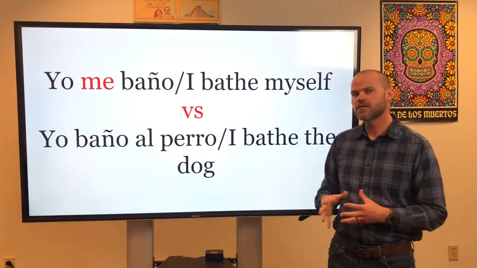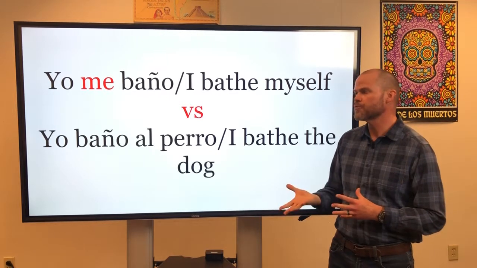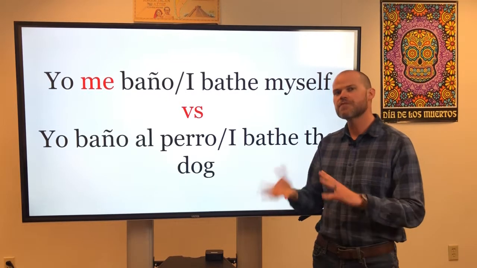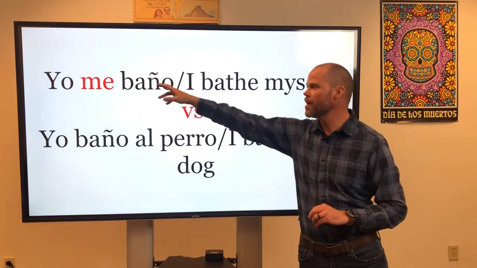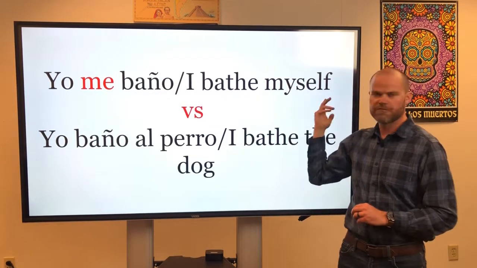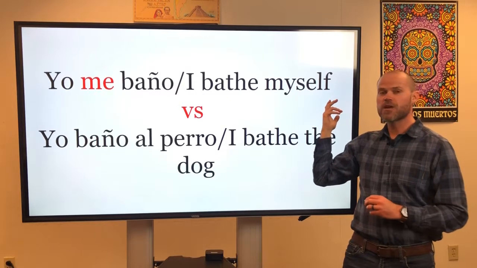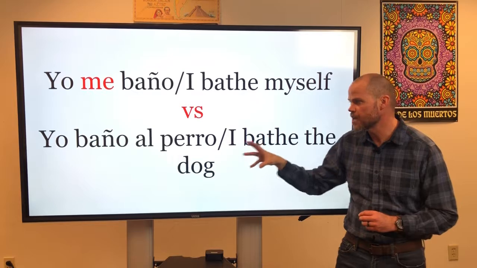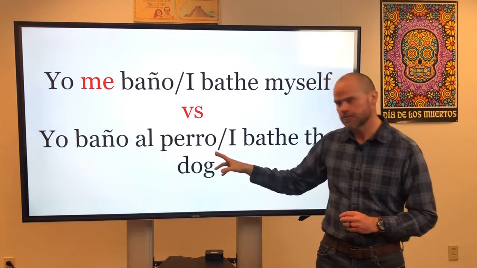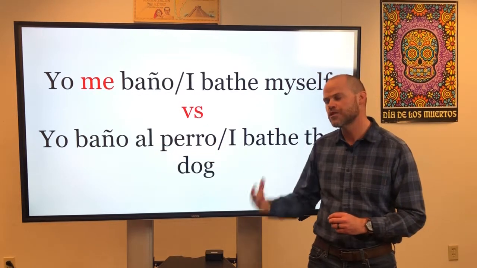Muy bien, so now let's take a look at some examples of a reflexive verb versus a non-reflexive verb. So it's the same verb used reflexively and then non-reflexively. So for example, yo me baño would be I bathe myself. Okay? Now, if I wanted to use the same example and make it so it's not reflexive, I would say yo baño al perro. So now I'm not doing the action to myself, I'm doing the action to something or somebody else, right?